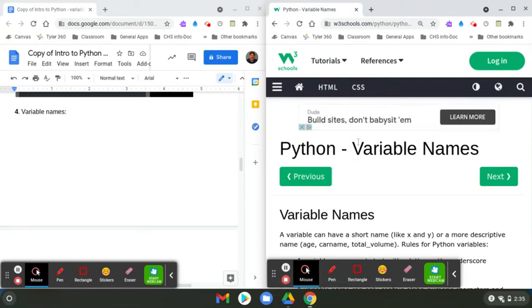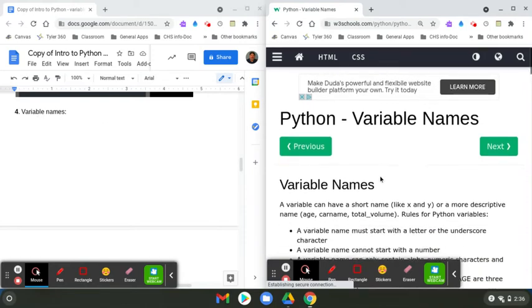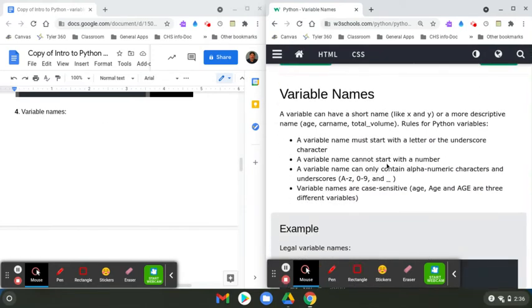Variable names. So that kind of corresponds. And I'll try to keep this more with this so that way you don't get confused. A variable name, and this is all the rules. Variable names can have short names like x and y, or more descriptive names like age, carname, total_volume.